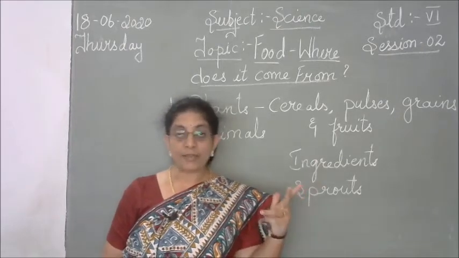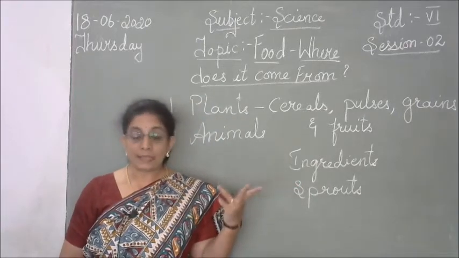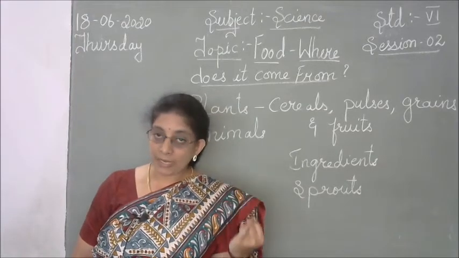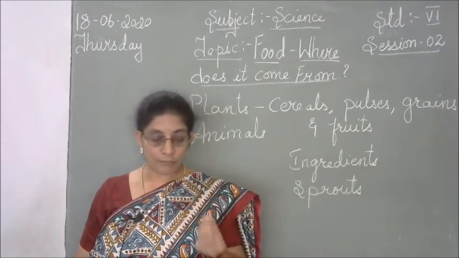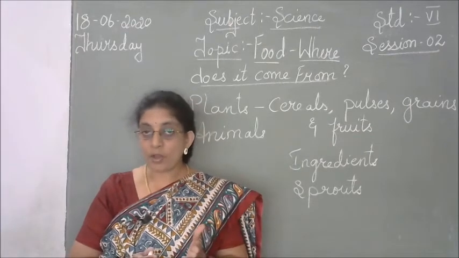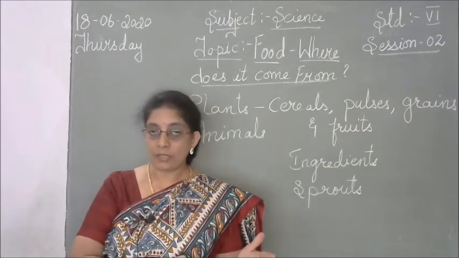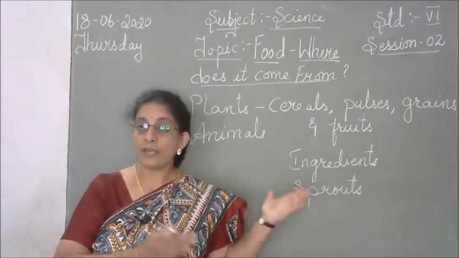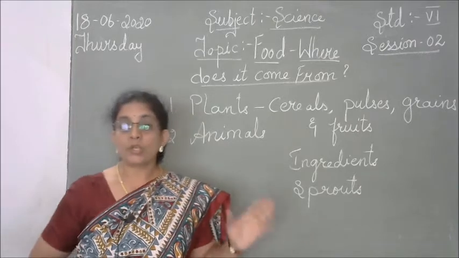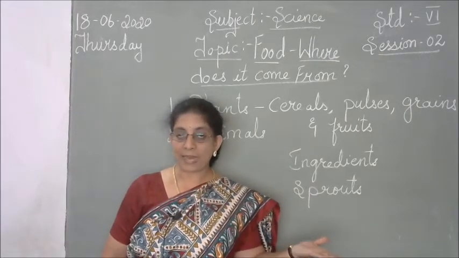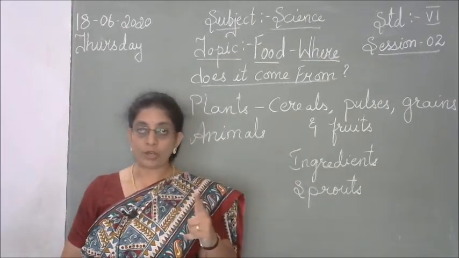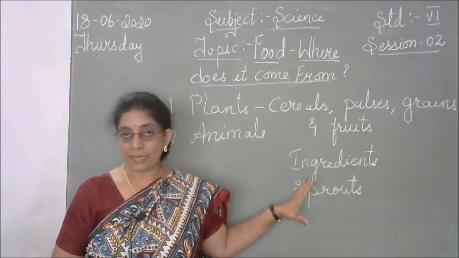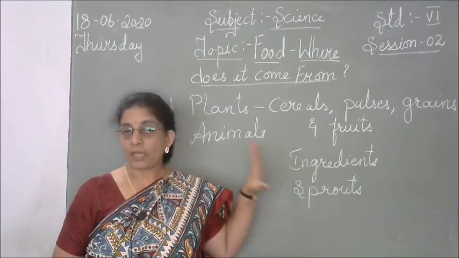And the next one is the banana plant. In the banana plant, we not only use the fruit, we use the banana leaves for serving food, as well as the stem of the banana plant for making the vegetable, and we may use the banana flour also for cooking. So like this, there are some plants where more than one part of it can be used. But not all the parts of a plant are used.